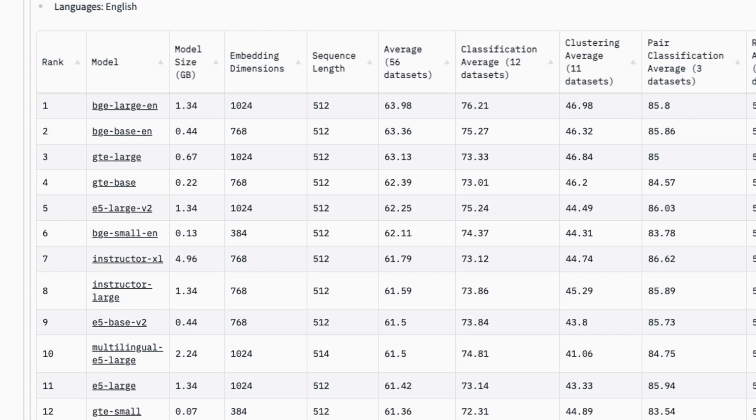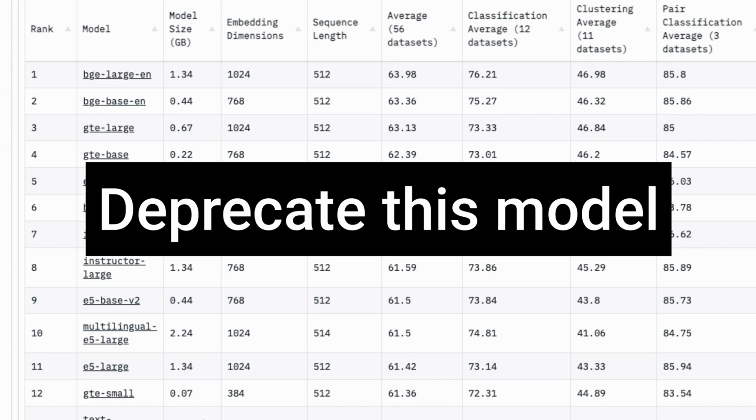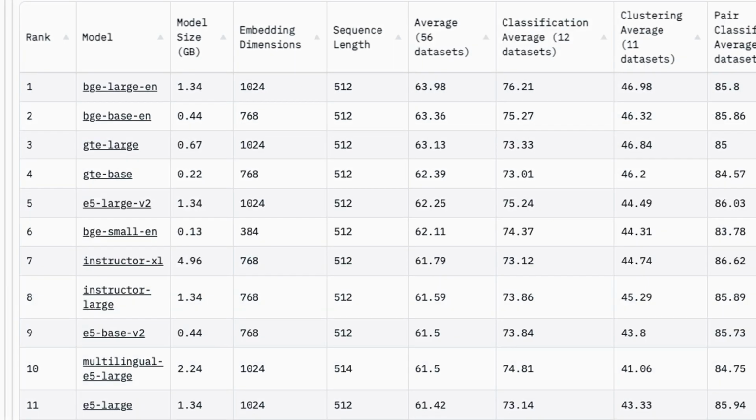Another issue is that at some point, probably not too far off in the future, OpenAI is going to deprecate this model because they're for sure coming up with better models, as everyone else is coming up with better models. And when they deprecate this model, there'll be a certain time overlap where you can probably use both or something. But again, you're going to have to re-embed everything from scratch.